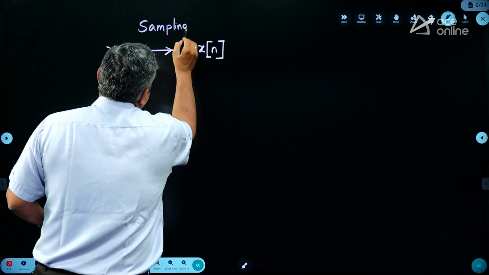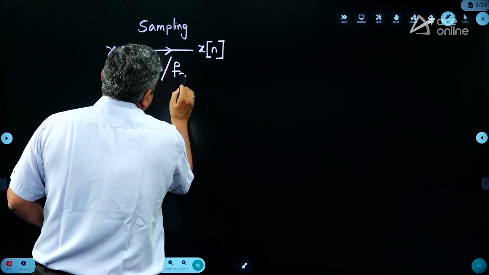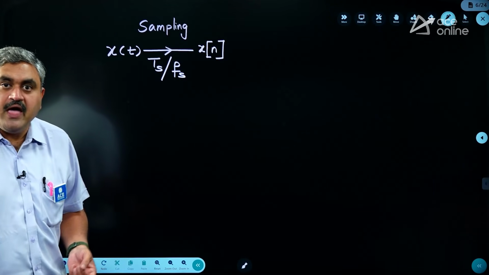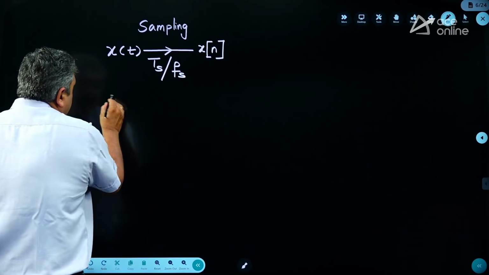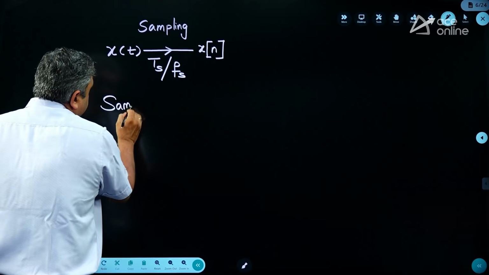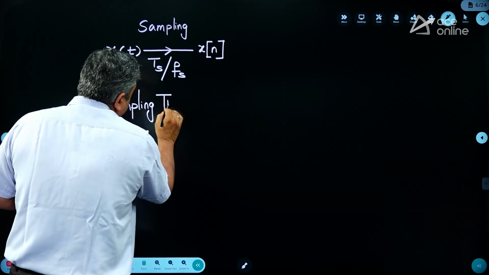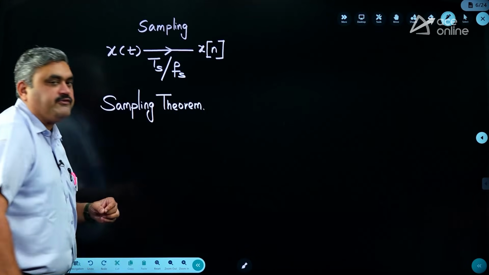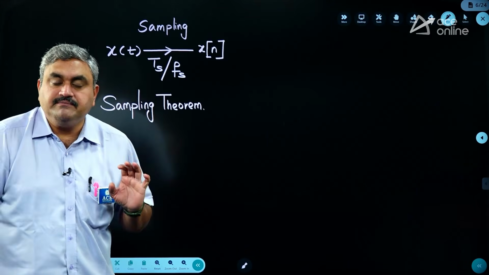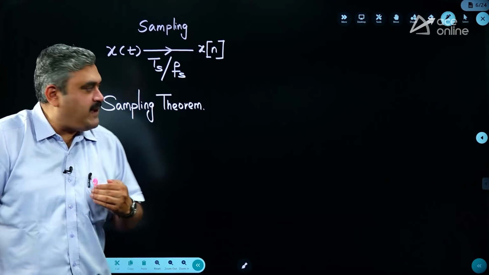So your parameter that you are using here is sampling time or sampling frequency. And whenever you do sampling of these signals, we are definitely using the sampling theorem, because it is a condition which you have to apply for proper sampling so that reconstruction is possible. So it is covered. Now under this sampling process, what are the different types of sampling you have?